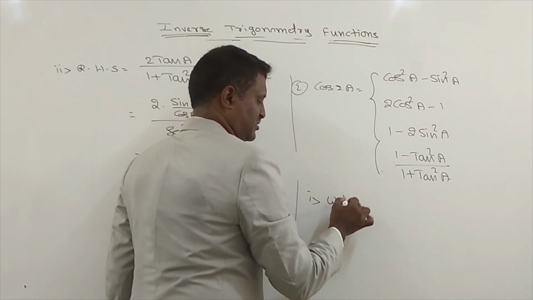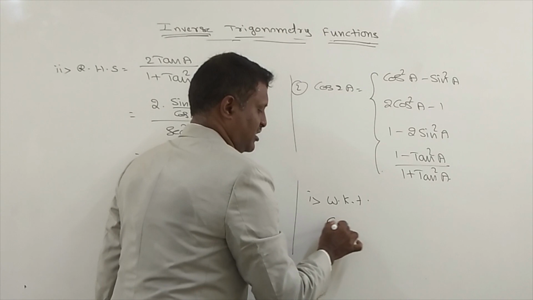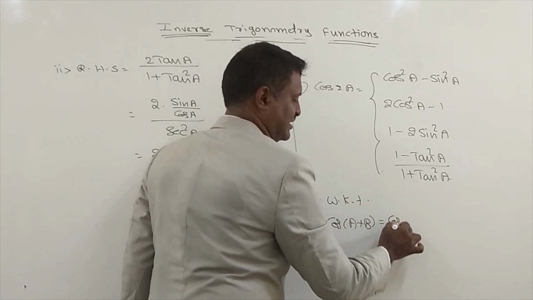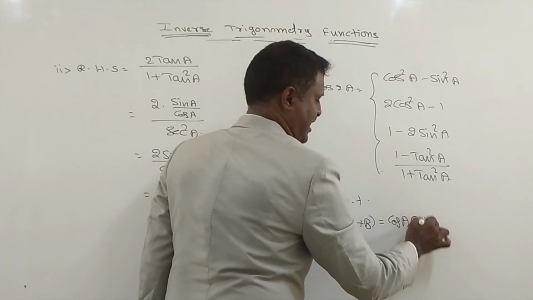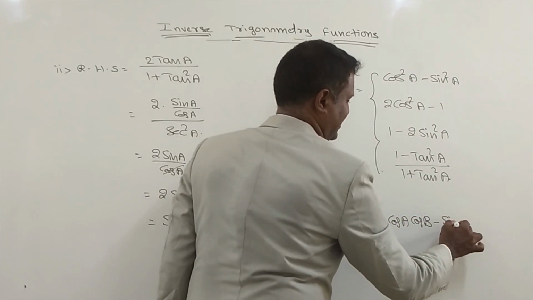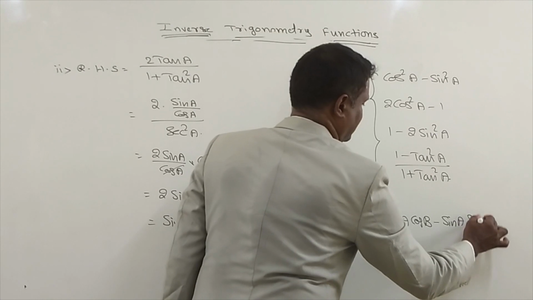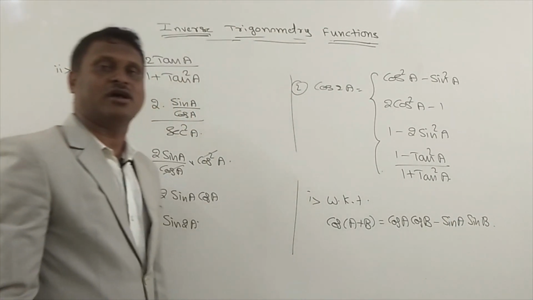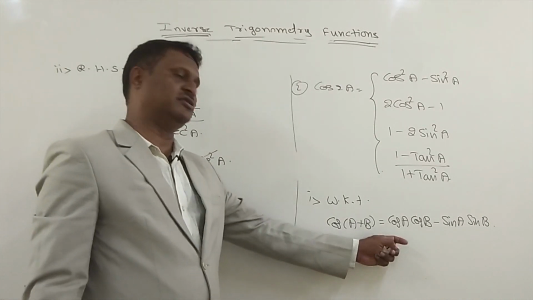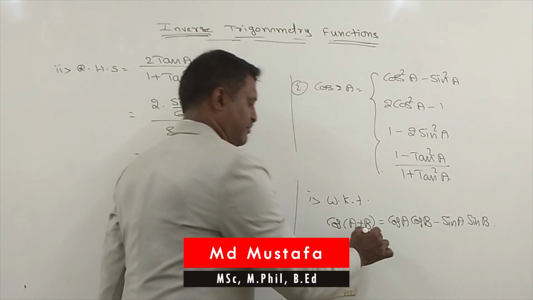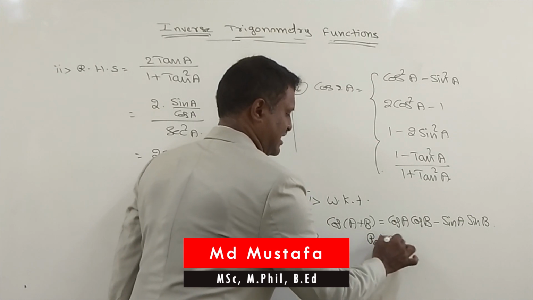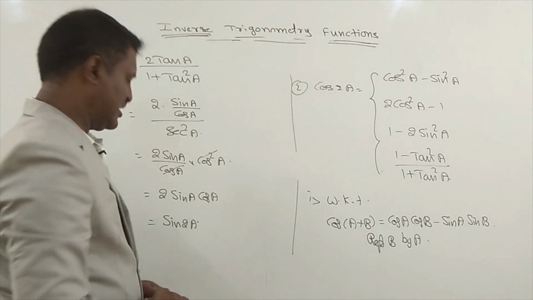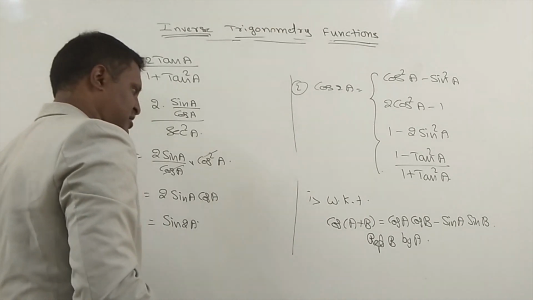We know the compound angle formula: cos of A plus B is cos A cos B minus sin A sin B. I have written it here. Now replace capital letter B by capital letter A.